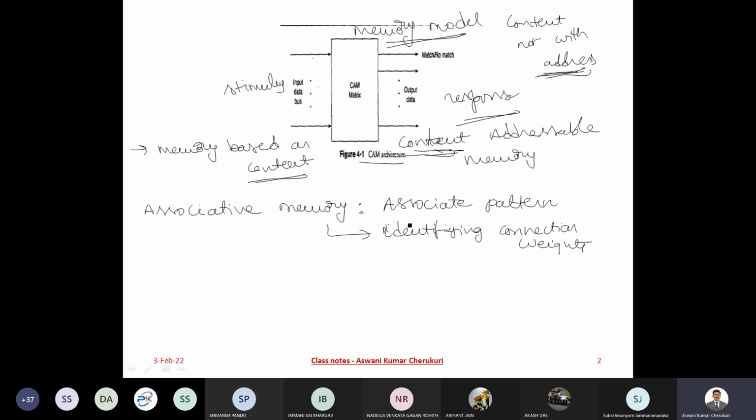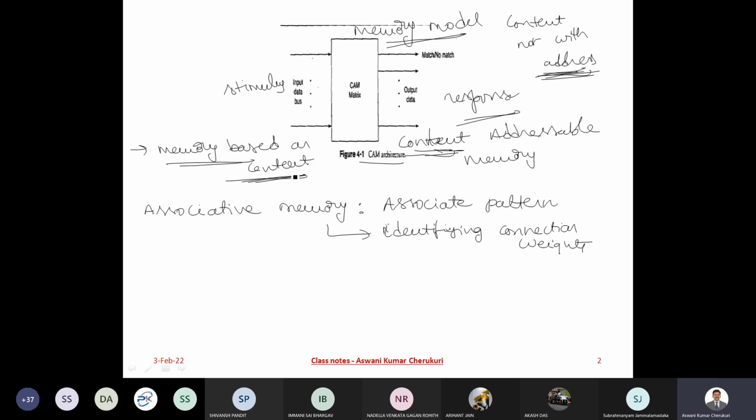So the point I want to drive here is that the way the human brain memorizes and recalls is through content-based information, whereas a digital computer memorizes and recalls based on the address of the location. And that is the reason why we say the digital computer is based on the address, whereas the human memory is based upon the content.